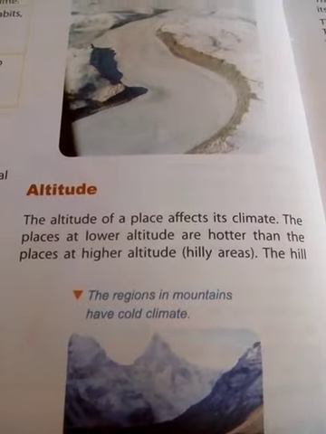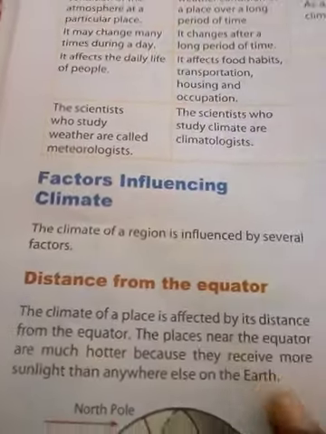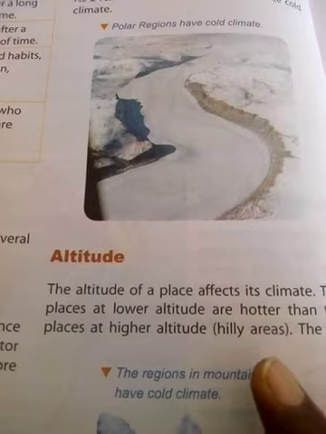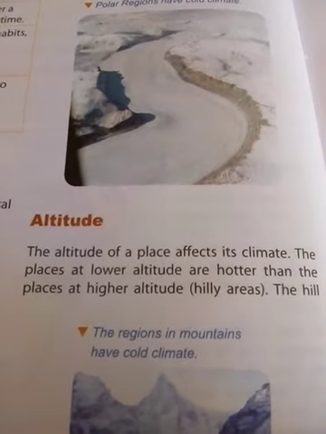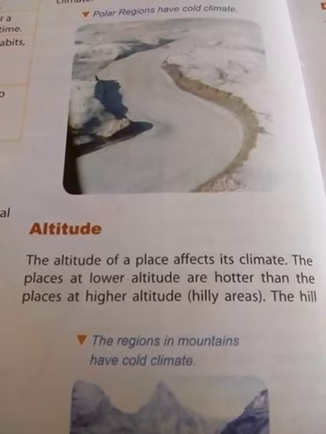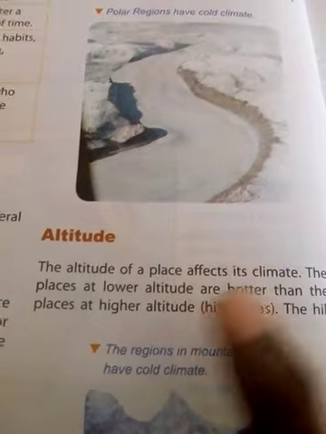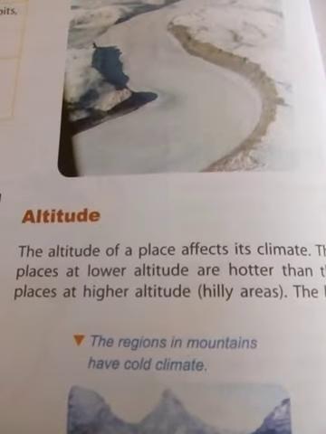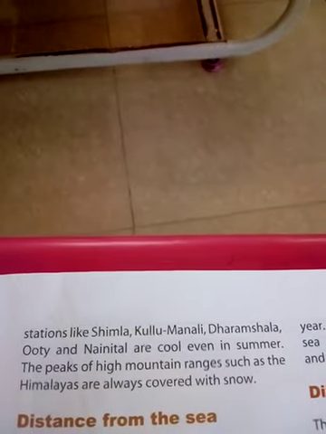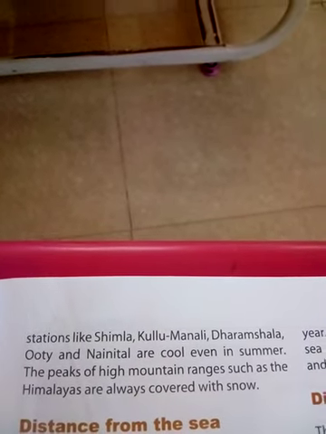The altitude of a place affects the climate. This is the second reason; the first reason was distance from the equator. The places at lower altitude are hotter than the places at higher altitude, the hilly areas. Hill stations like Shimla, Kullu Manali, Dharamsala, Ooty and Nainital are cool even in summer.